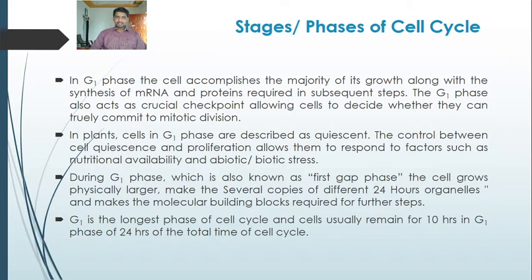So, it is the longest phase of the cell cycle. G1 is the longest phase, and here the cell remains for 10 hours of the total time period of the cell cycle, that is the 24 hours. So, out of 24 hours, the cell usually remains for 10 hours in the G1 phase.